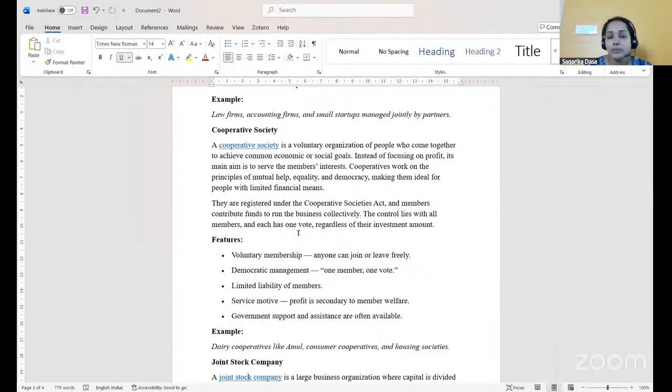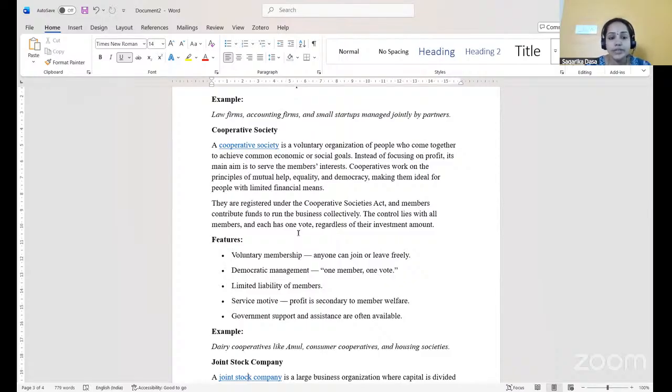That is one of the major differences we can see between a partnership and a cooperative society. Along with that, a partnership has to be under the Indian Partnership Act 1932, whereas a cooperative society is operated under the Cooperative Societies Act.